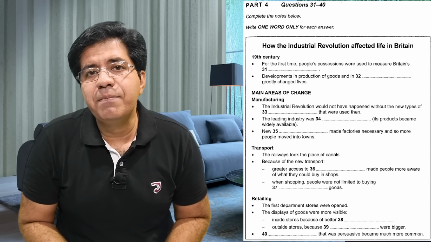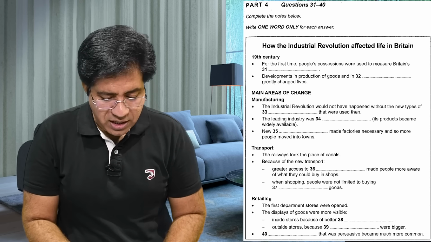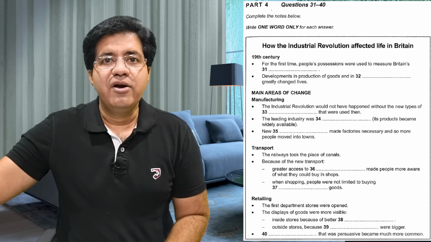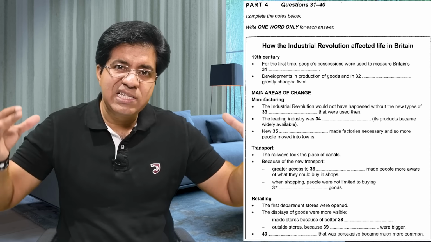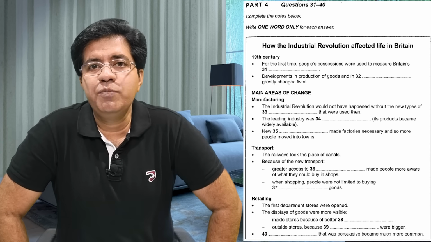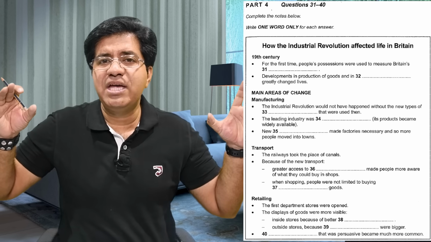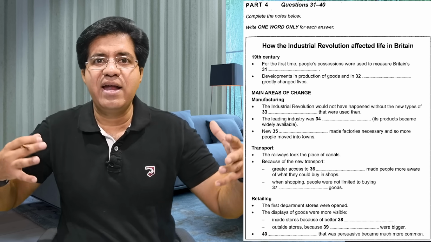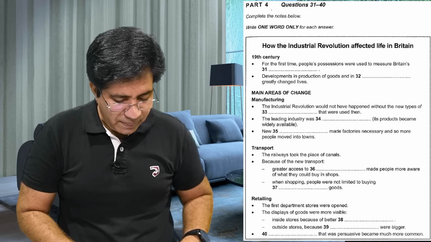For measure, they might use the word to calculate. For Britain, they use the word UK. So what is it? For the first time, they used people's possessions to measure something, to measure GDP or something else like that. For measure, they may use the word to calculate, to add up, and so on. And the answer is one word only.